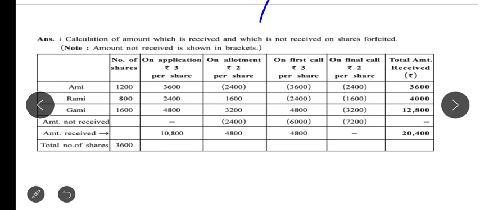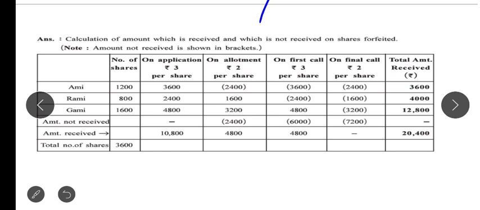Now on 1200 shares we received 3 rupees application money. In the same way on 800 shares and 1600 shares also we received application money. So multiplying by 3: 1200 gives 3600, with 800 it came to 2400, and 1600 multiplied by 3 is 4800. So finally the amount received for application is 10,800. It will go to the forfeiture account. Plus the allotment we received.